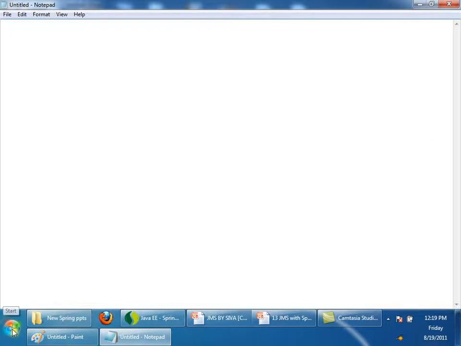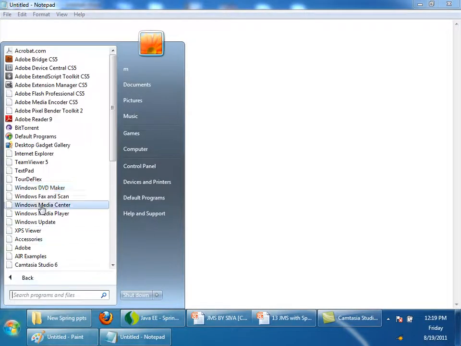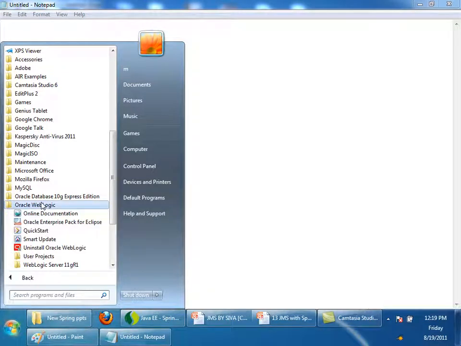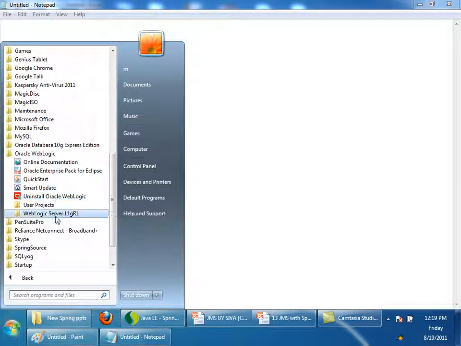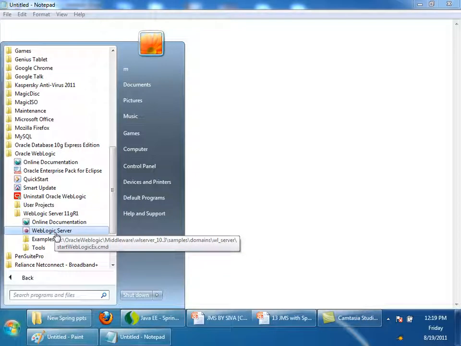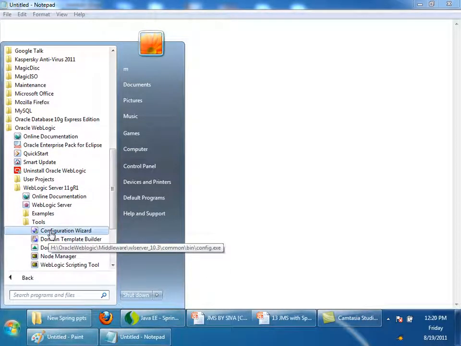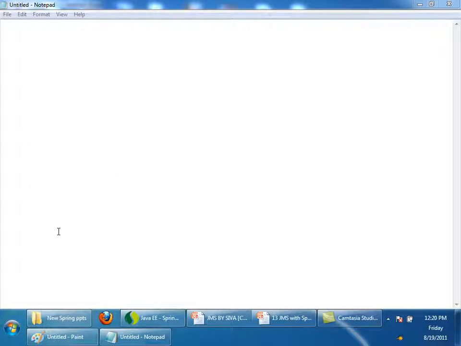Okay. Now go to the installation folder, Oracle WebLogic. In WebLogic Server 11gR1, there is Tools, and the Configuration Wizard is there, right? In the Oracle WebLogic Server configuration wizard, click on this configuration wizard.